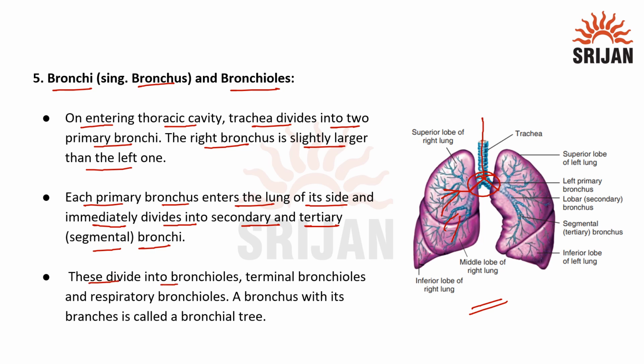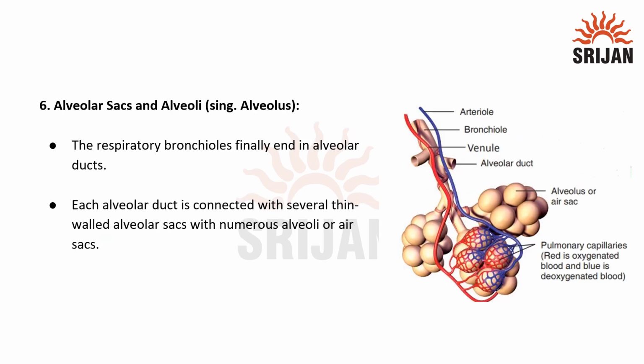These divide into bronchioles, terminal bronchioles, and respiratory bronchioles. A bronchus with its branches is called as bronchial tree. So here we can see this is one bronchus with its branches, and this entire thing would be called as bronchial tree.